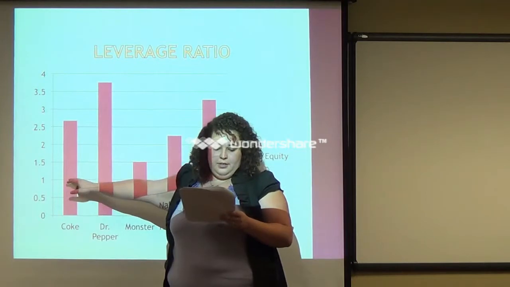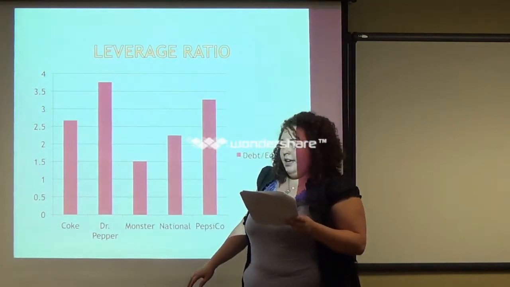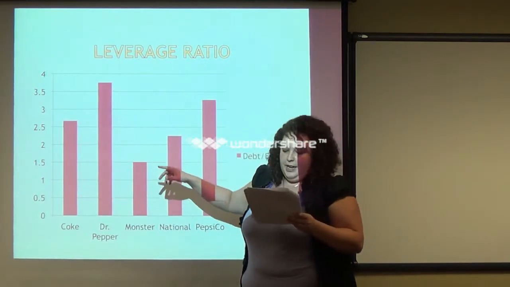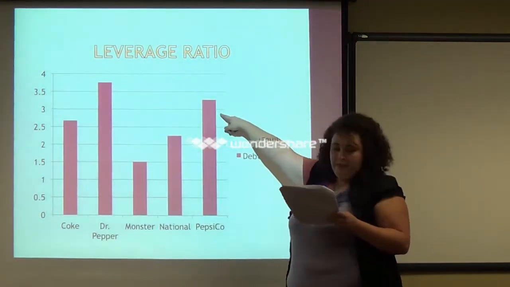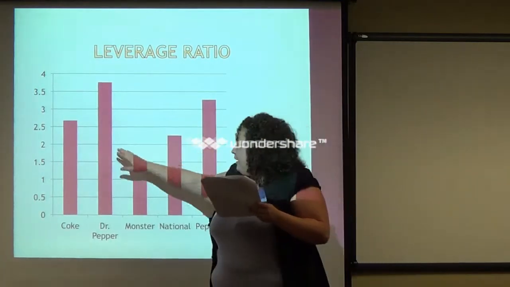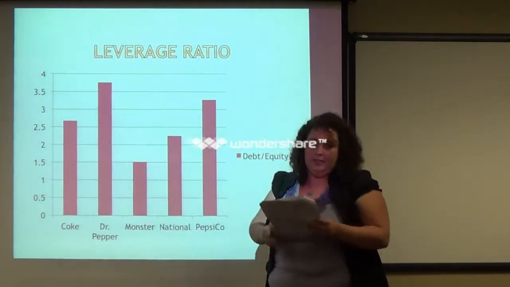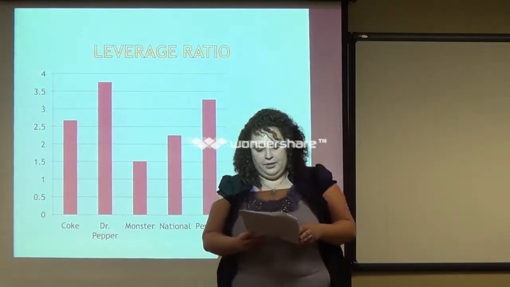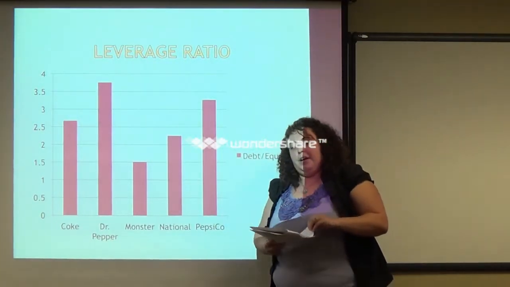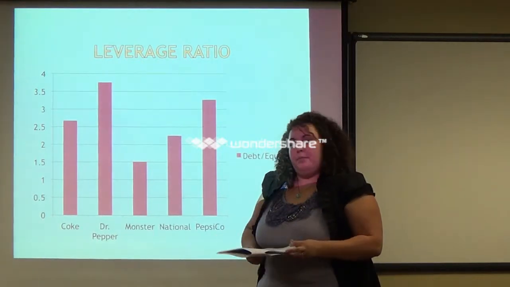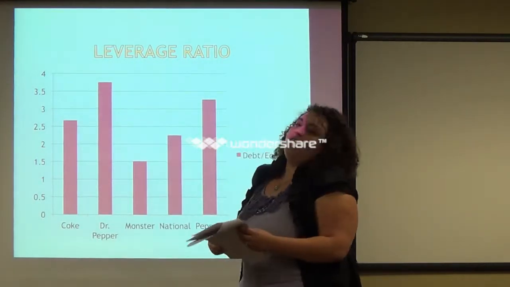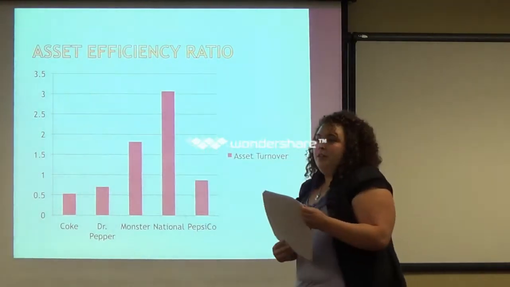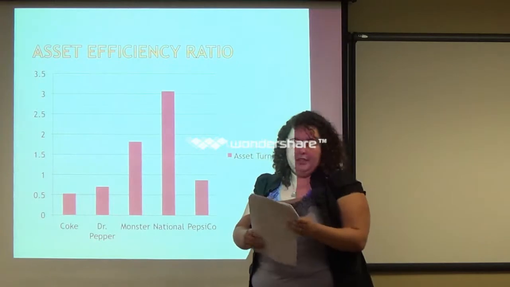Coke is next in line. For every dollar they have in equity, they have $2.67 in debt. PepsiCo is next with a 327, and then Dr. Pepper with a 376. So each company's financial leverage has been steadily increasing, with only 1 year decrease in the past 5 years. So each company is about the same as far as their leverage ratio. The trends, at least, not the actual ratio.